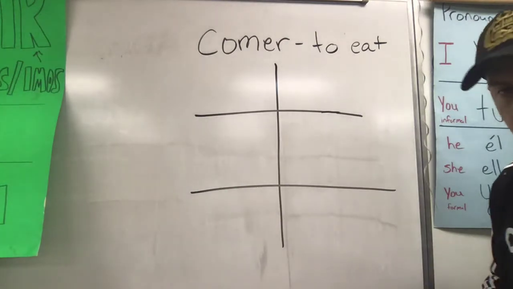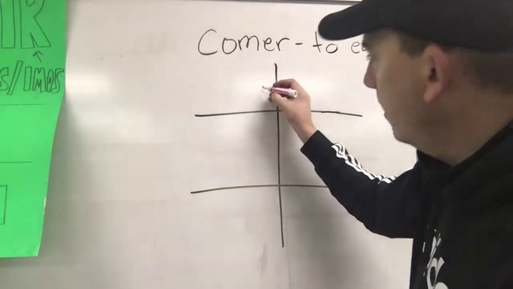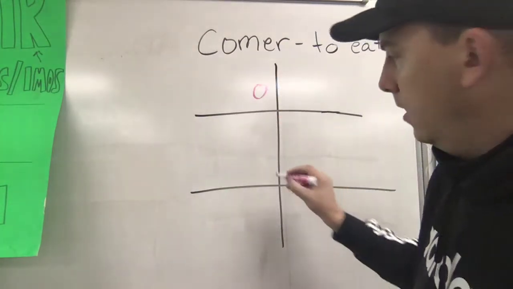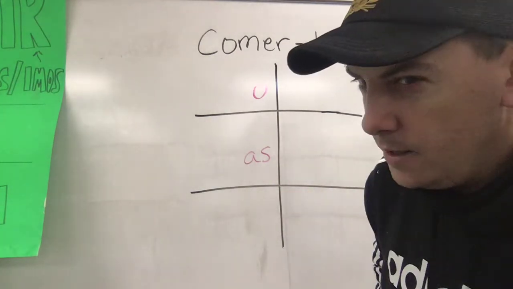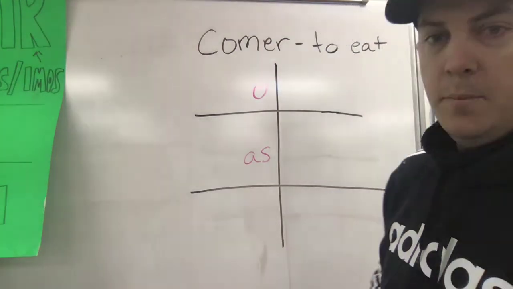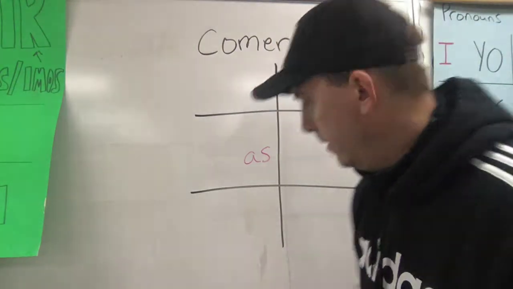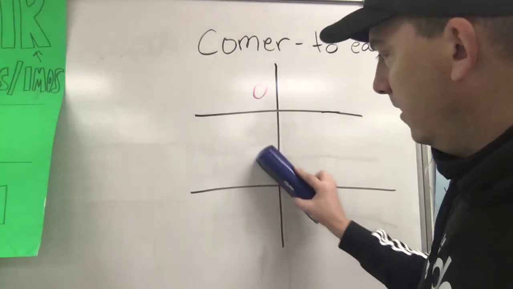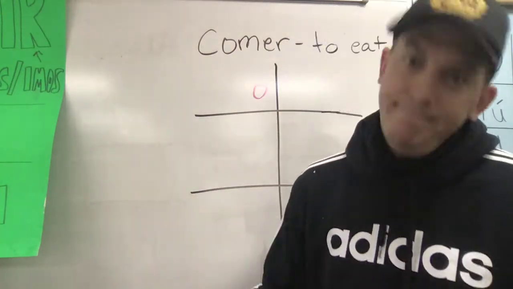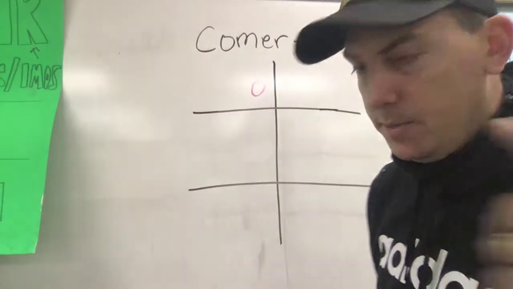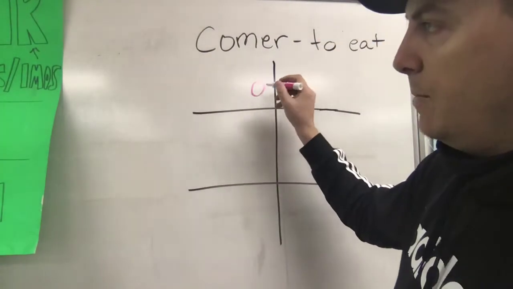If we remember the beat, we're going to start out with o, as. Oh, is that right? It is not, because this is an AR verb. Many of you are going to make that mistake and think, wait, this is a different type of verb. This is ER. Now we remember it.